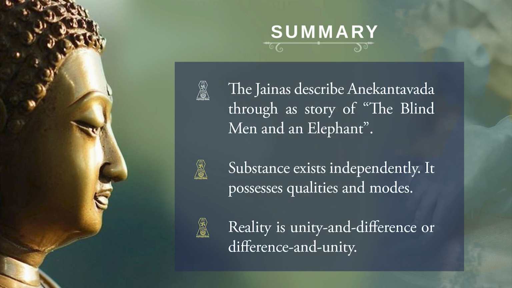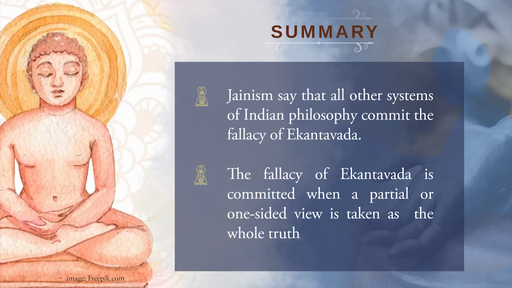The Jainas describe Anekantavada through the story of the blind men and an elephant. Substance exists independently, and it possesses qualities and modes. Reality is unity and difference, or difference and unity. Jainism says that all other systems of Indian philosophy commit the fallacy of Ekantavada because, according to them, either reality is impermanent or change is unreal.